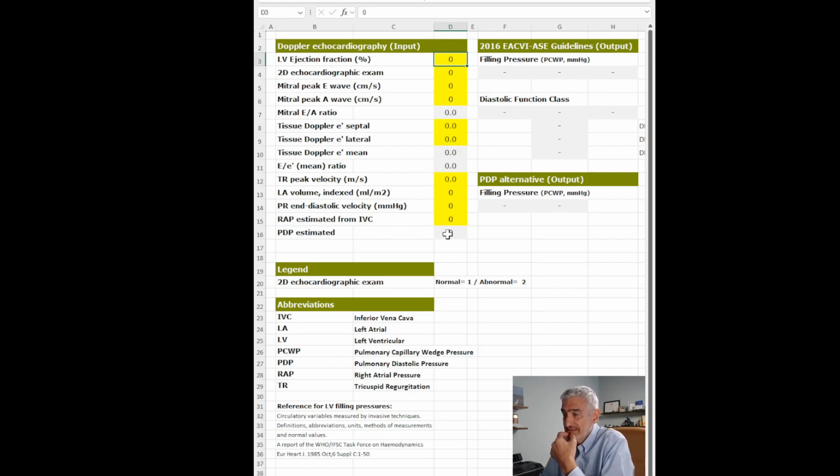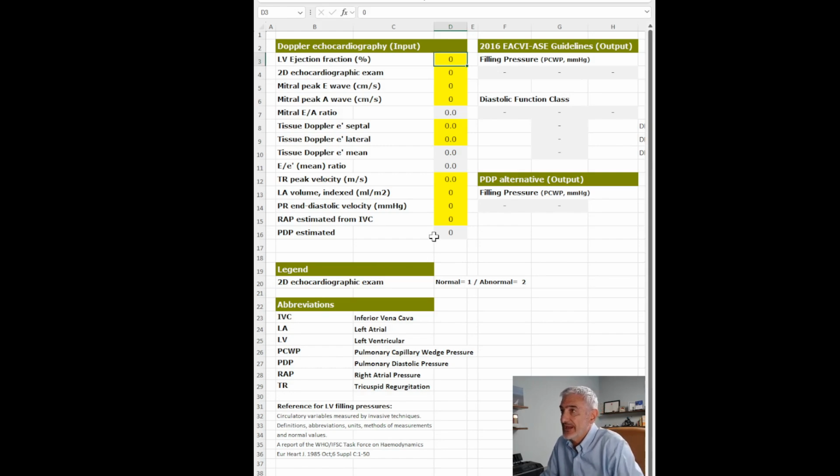And here you have the estimation of pulmonary diastolic pressure, which you obtain from the end-diastolic velocity with the simplified Bernoulli equation. Then you have a gradient between the pulmonary artery and the right ventricle, and you add this to the estimated right atrial pressure, and this gives you pulmonary diastolic pressure, which correlates closely with filling pressure.